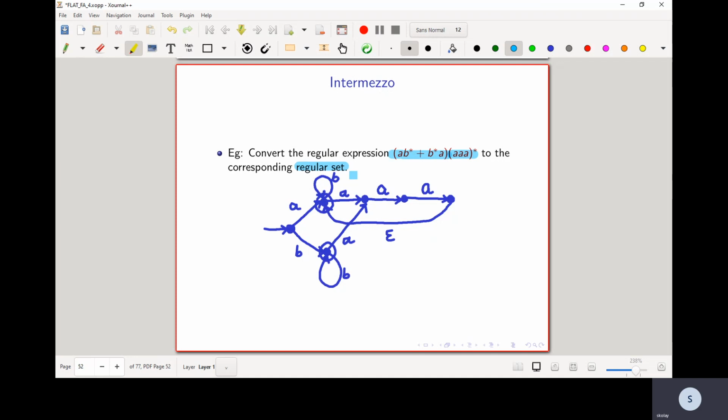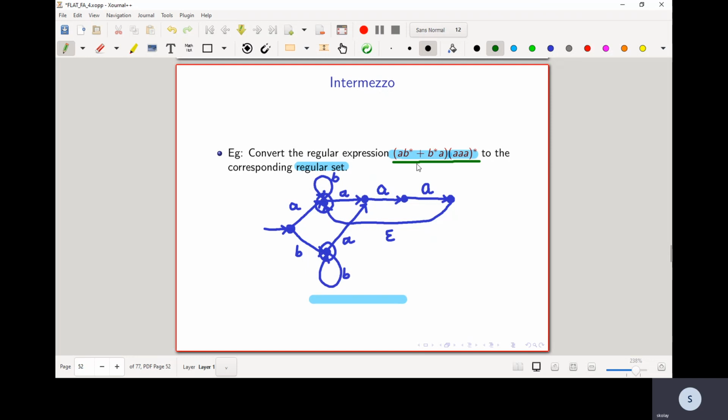Then one way of doing it is to look at the regular expression and try to draw a finite automaton. In this case, I have drawn an NFA with epsilon transitions. Draw a finite automaton that accepts all strings that match this regular expression. So look at the language which is matching this regular expression and then try to draw a finite automaton for this particular language.